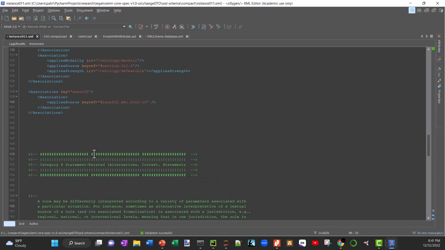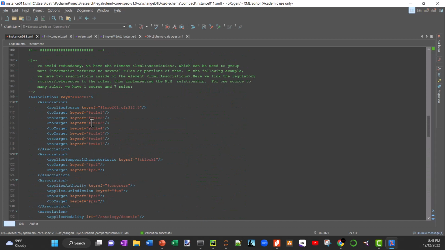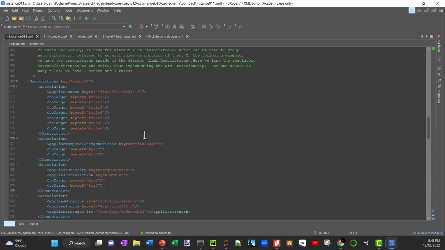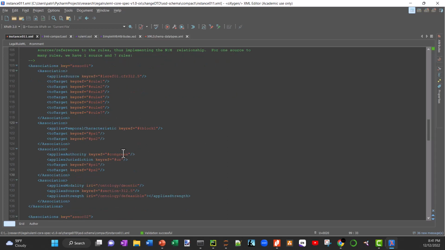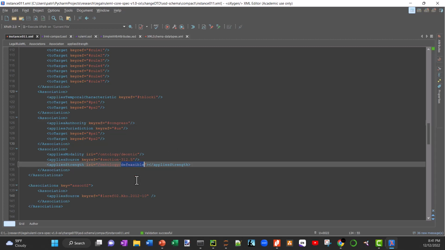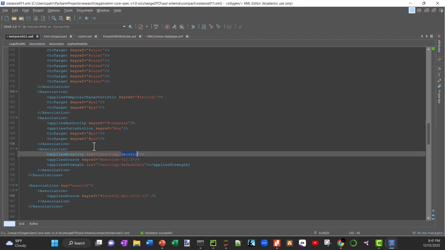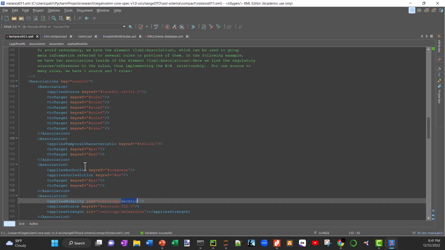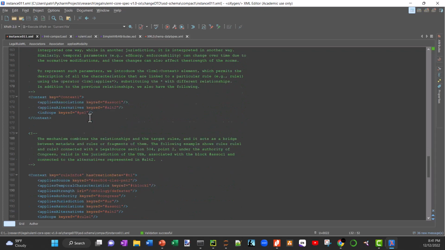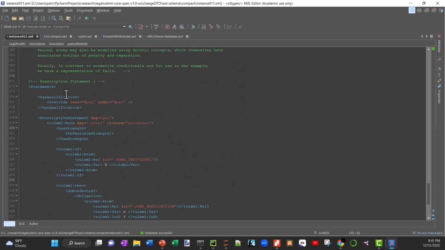And so these associations set the stage for what rule, what's the reference to that rule, what temporal characteristics are associated with that rule, who is the authority that made the rule, and this is Congress, the United States Congress, and then what particular modality or what kind of format I'm using here. I'm using defeasible logic with deontic operators, and so this sets the stage. This association block says here's how this will be used down here for these statements.